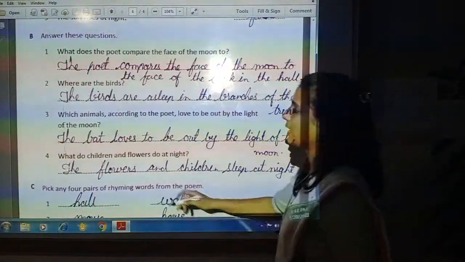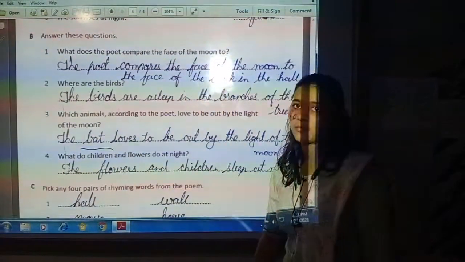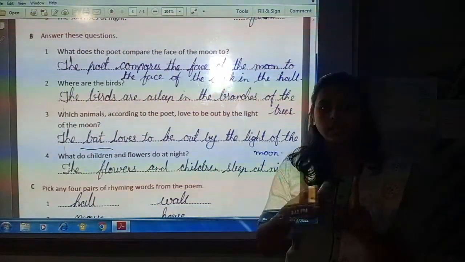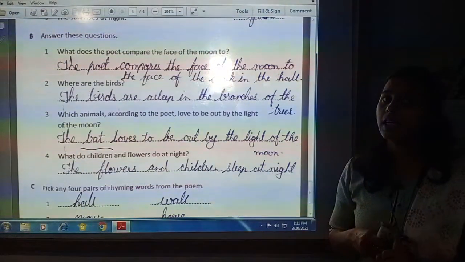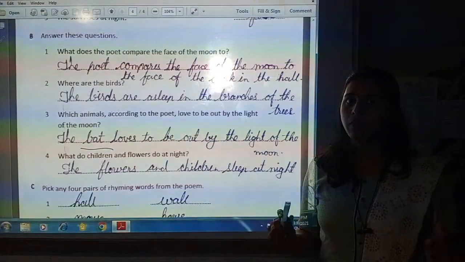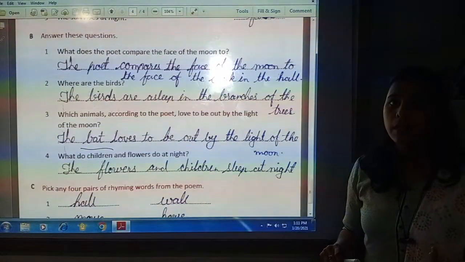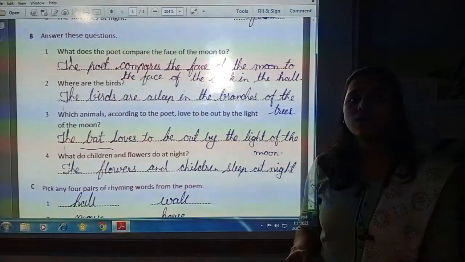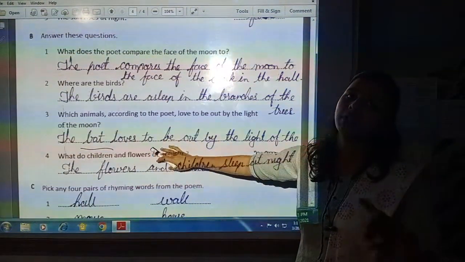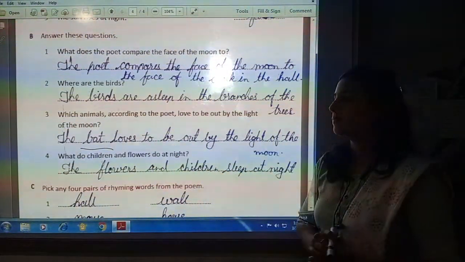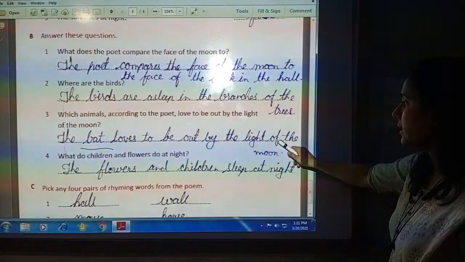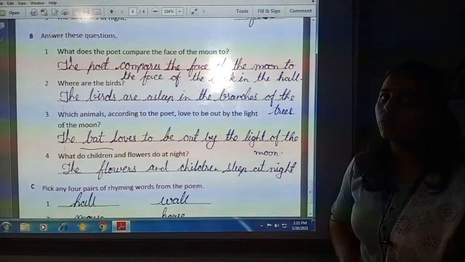That is the bat. The fact about the bat is that it is a night bird, and even though it is a bird, it does not lay eggs. It gives birth to babies, and that is why the bat is called a mammal. So the bat can be called an animal. The bat loves to be out by the light of the moon.